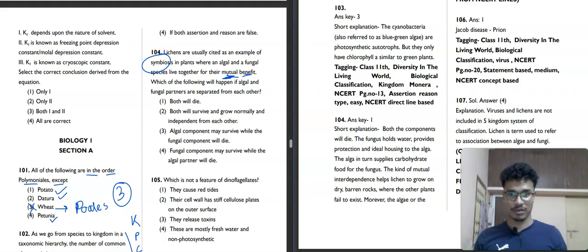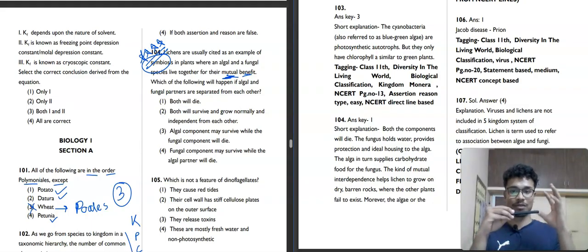So what do you think about this question? I will mark this question as a very good question, a good sort of understanding concept based question. First of all, you are saying that this is an example of symbiosis. Then you are saying that they are together for their mutual benefit. Now suppose this one is transferring some benefits to this, and this is transferring some benefits to this. And suppose we are separating them, keeping one here and one there.